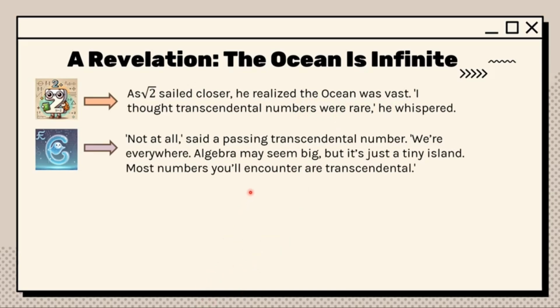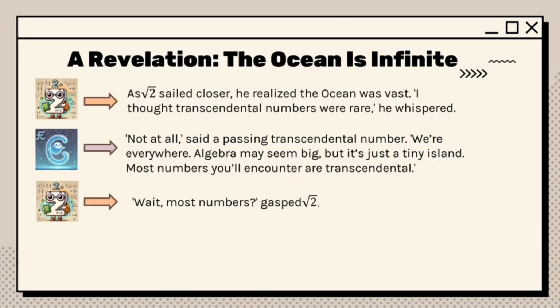Not at all, said the passing transcendental number. We are everywhere. Algebra may seem big, but it's just a tiny island. Most numbers you will encounter are transcendental. Wait, most numbers? Gasped the square root of 2.